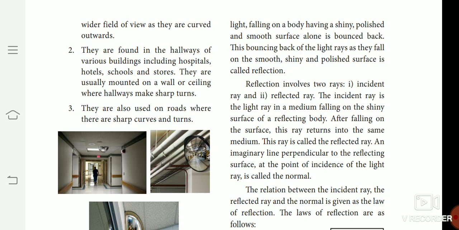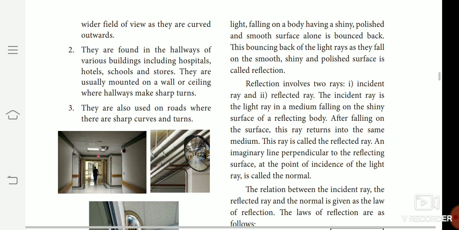That is called the normal. Okay children, that is perpendicular.